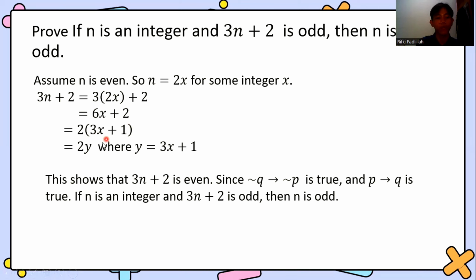We change 3x plus 1 to y, where y equals 3x plus 1. This shows that 3n plus 2 is even, since negation Q then negation P is true, and P then Q is true. If n is an integer and 3n plus 2 is odd, then n is odd.